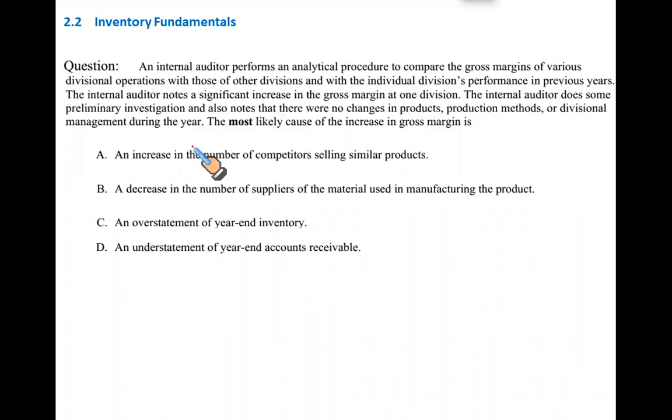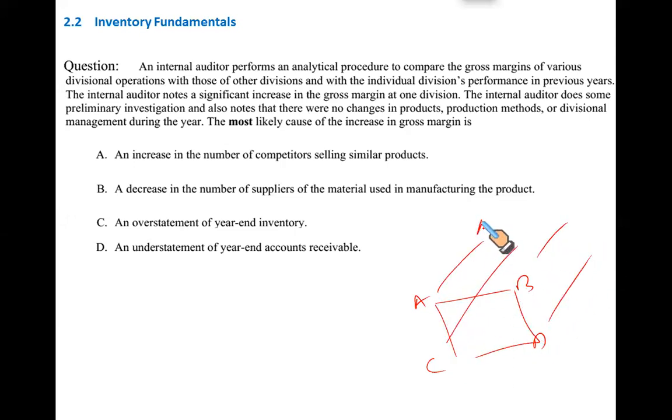Then we have another question. An internal auditor performs an analytical procedure to compare the gross margins of various divisional operations with those of other divisions and with the individual divisions' performance in the previous year. What he's doing, let's say you have four divisions, A, B, C, D. You're comparing their results with each other, and you're also comparing their results with the previous period, A dash, B dash, C dash, and D dash. Right?